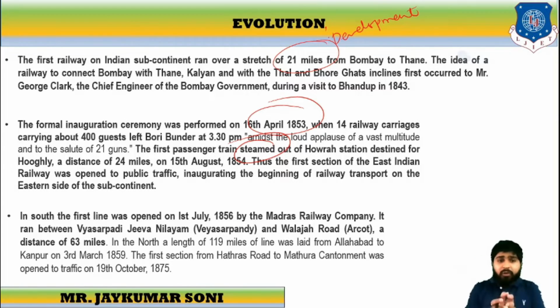If we talk about the South, the first line was opened on 1st July 1856 by the Madras Railway Company. It ran between Veyasarpady and Arcot, and the distance was about 63 miles. The names are quite tricky. The northern line was about 119 miles, which led from Allahabad to Kanpur. So this is the evolution of Indian Railways from west, east, south and north. Year wise and date wise we have learned.